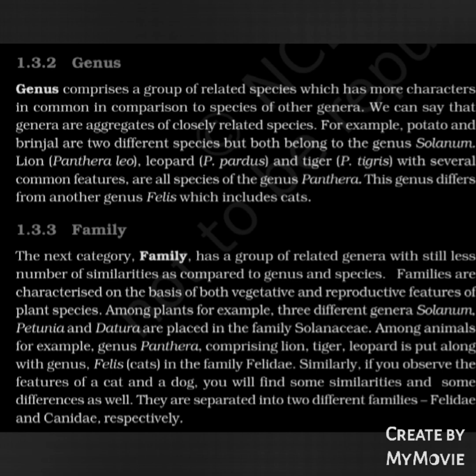Among animals, genus Panthera, comprising lion, tiger, and leopard, is put along with genus Felis, that of cats, in the family Felidae. Similarly, if you observe the features of a cat and a dog, you will find some similarities and some differences as well. They are separated into two different families, Felidae and Canidae respectively.